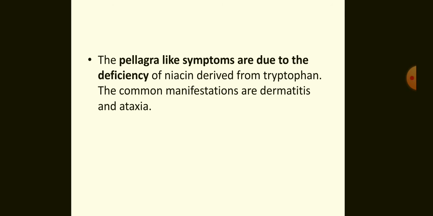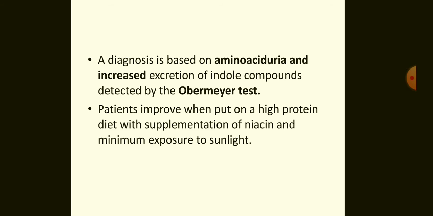The pellagra-like symptoms are due to the deficiency of niacin derived from tryptophan. The common manifestations are dermatitis and ataxia. Diagnosis is based on amino aciduria and increased excretion of indole compounds detected by the Obermayer test.